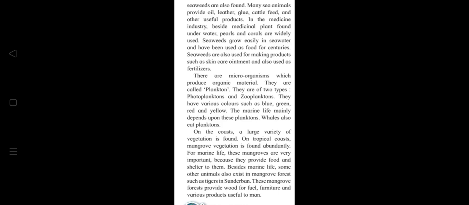The marine life mainly depends upon these planktons. This plays a very important role in the marine life. Whales also eat planktons. It's also a food for fish. On the coast, a large variety of vegetation is found. On tropic coasts, mangrove vegetation is found abundantly. For marine life, these mangroves are very important because they provide food and shelter to them. Besides marine life, some other animals also exist in mangrove forests, such as tigers in the Sundarban.